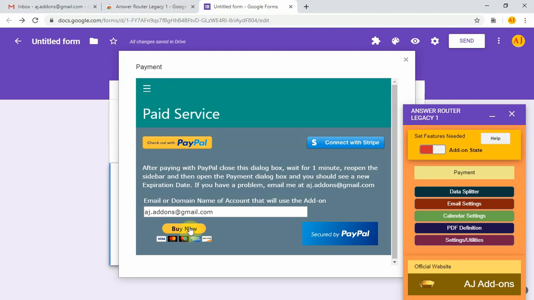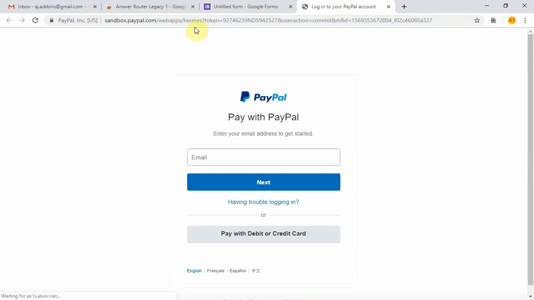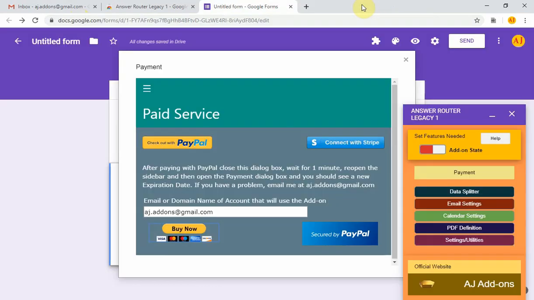If I click Buy Now, it will go to PayPal and you can log in, make a payment, and then come back to the add-on. You will get a new expiration date. Again, paid service requires the external request permission.